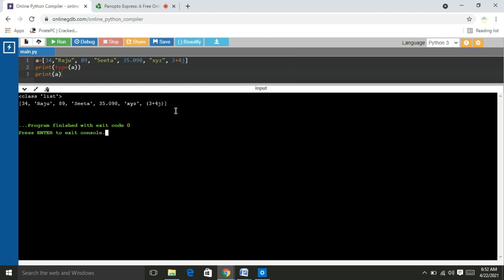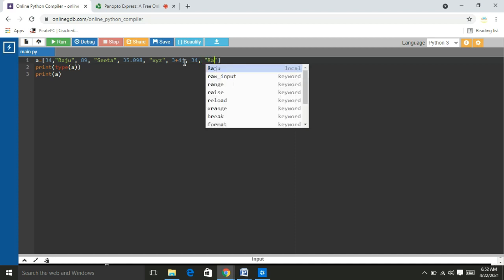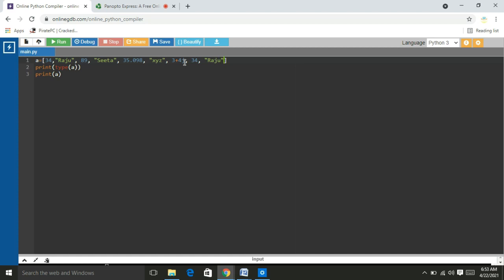So this is another example. Now I am going to create a list with duplication of the elements. Again I am going to add 34, because 34 is already there, and again I am going to assign Raju, and again 35.089, that is also there. Again 34, like that. So 34 appears 3 times, Raju 2 times, and the floating point number 35.089 2 times.